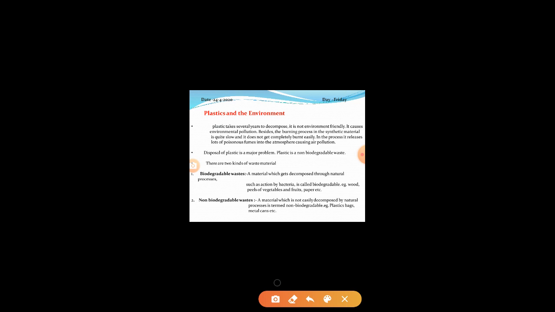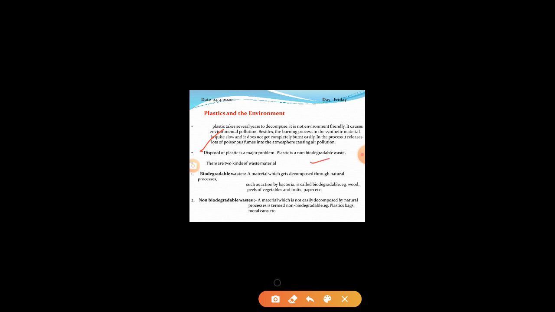We know that when we burn plastics, the harmful gases released by it pollute the environment and cause air pollution. When we dump it, it will not decompose easily. It takes several years to decompose. So we can say that plastic is not eco-friendly. Okay. Next, disposal of plastic is a major problem. Plastic is non-biodegradable waste.